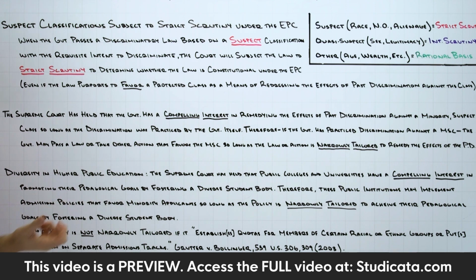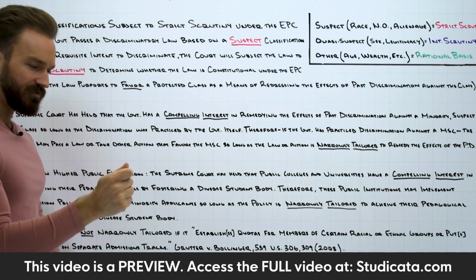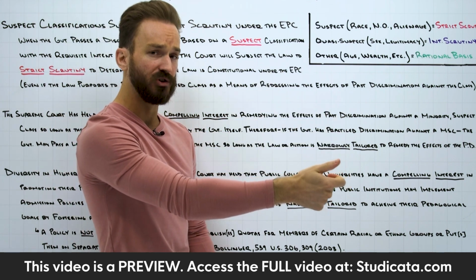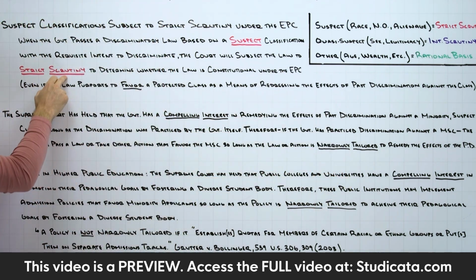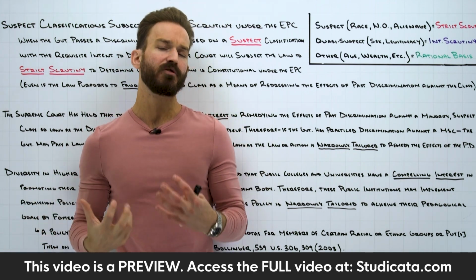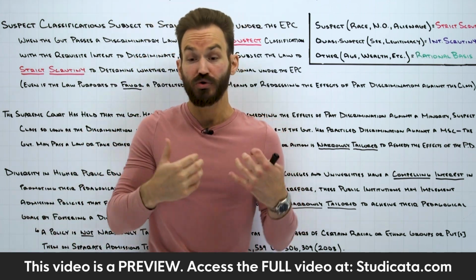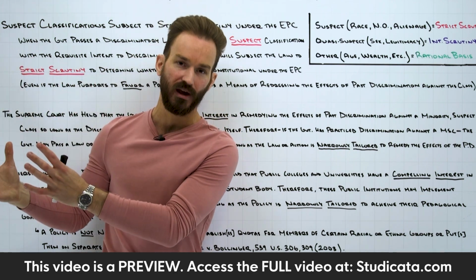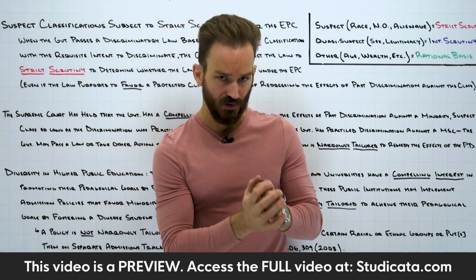This is invidious. And how can the government basically justify that type of discrimination under strict scrutiny? The answer is they can't. In almost all cases, the government is not going to be able to pass strict scrutiny with invidious discrimination.